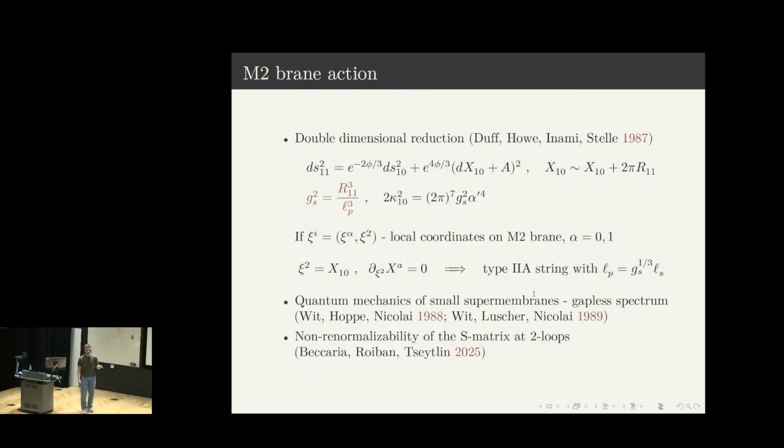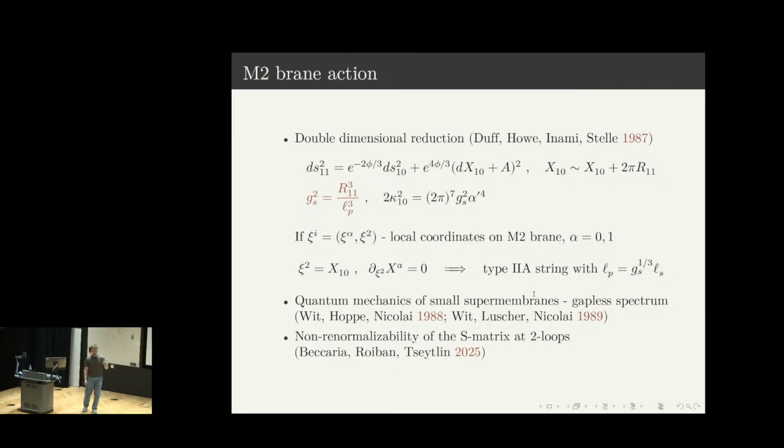Another important property of the M2-brane action is the so-called double-dimensional reduction. Namely, one can consider an 11D background compactified on a circle and also assume that the rest of the fields are independent of the coordinate in the circle direction. Then one can consider an M2-brane in this background and assume that it wraps the circle and also fix part of the worldvolume diffeomorphisms by just identifying one of the directions of the M2-brane with this circle direction and requiring that the rest of the directions are independent of this ξ2.